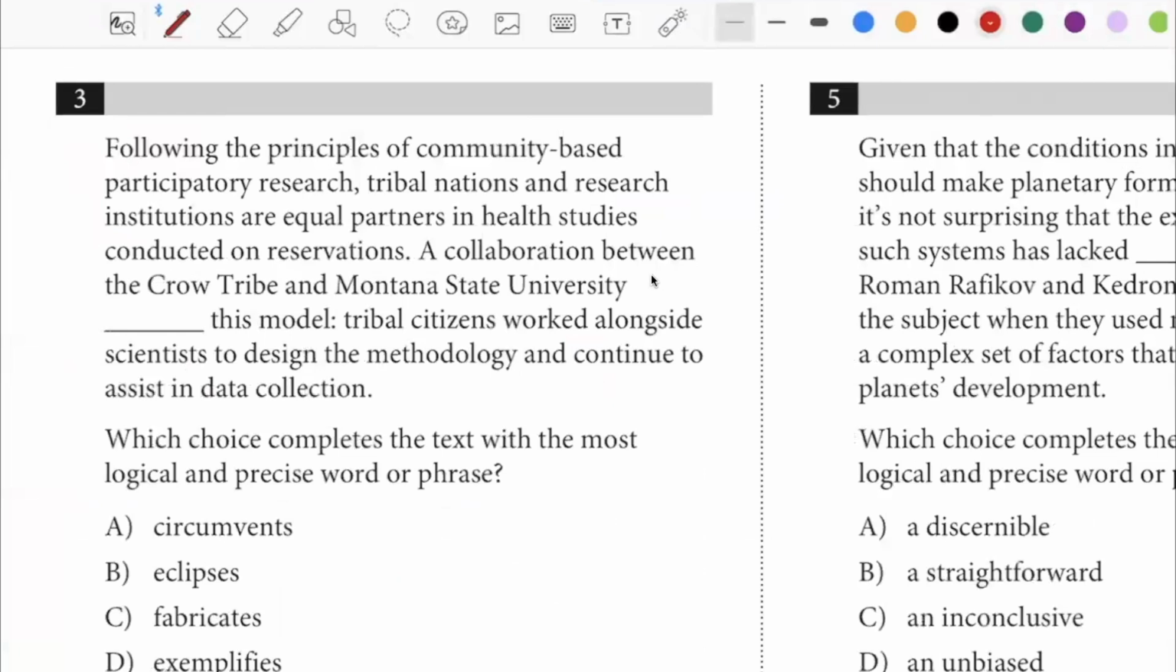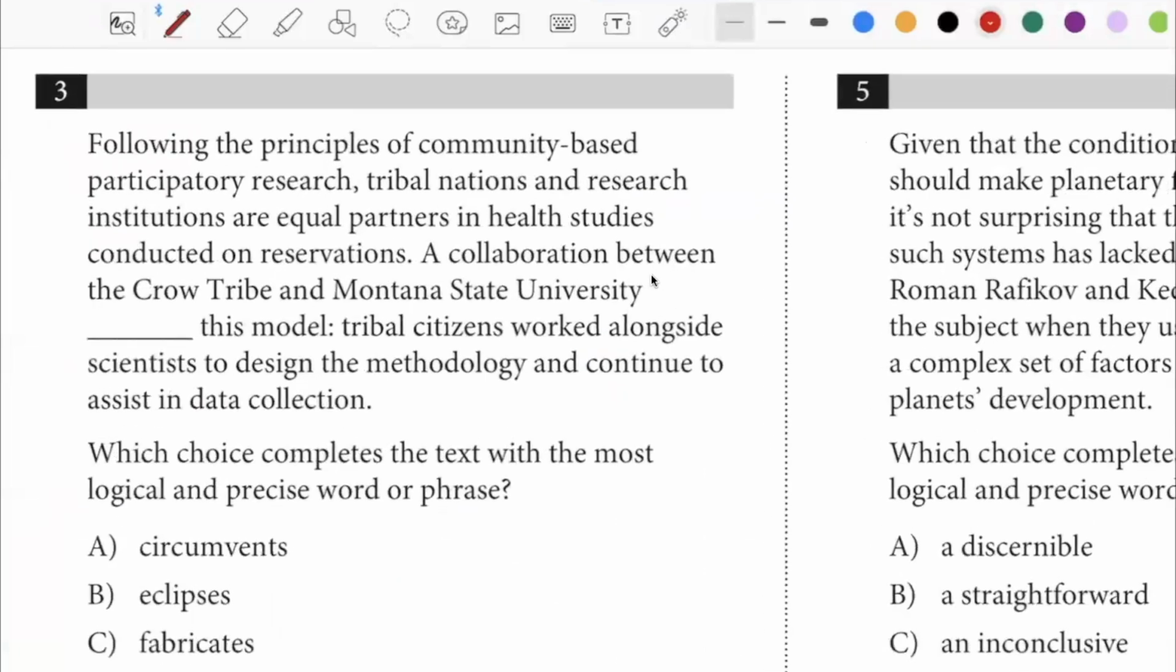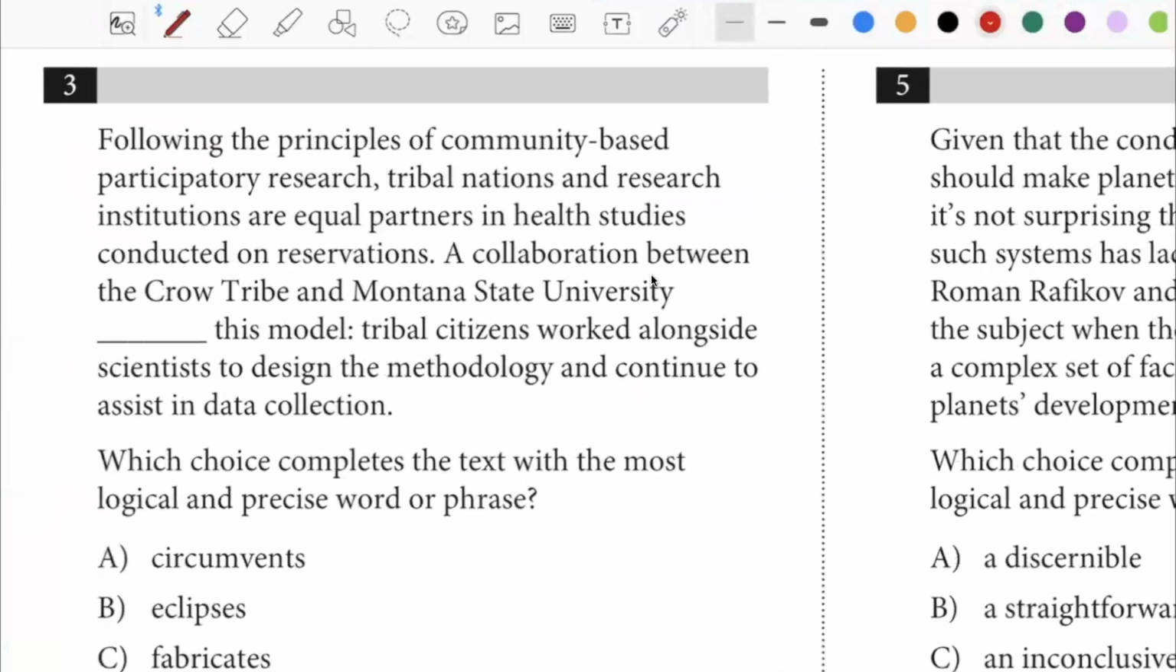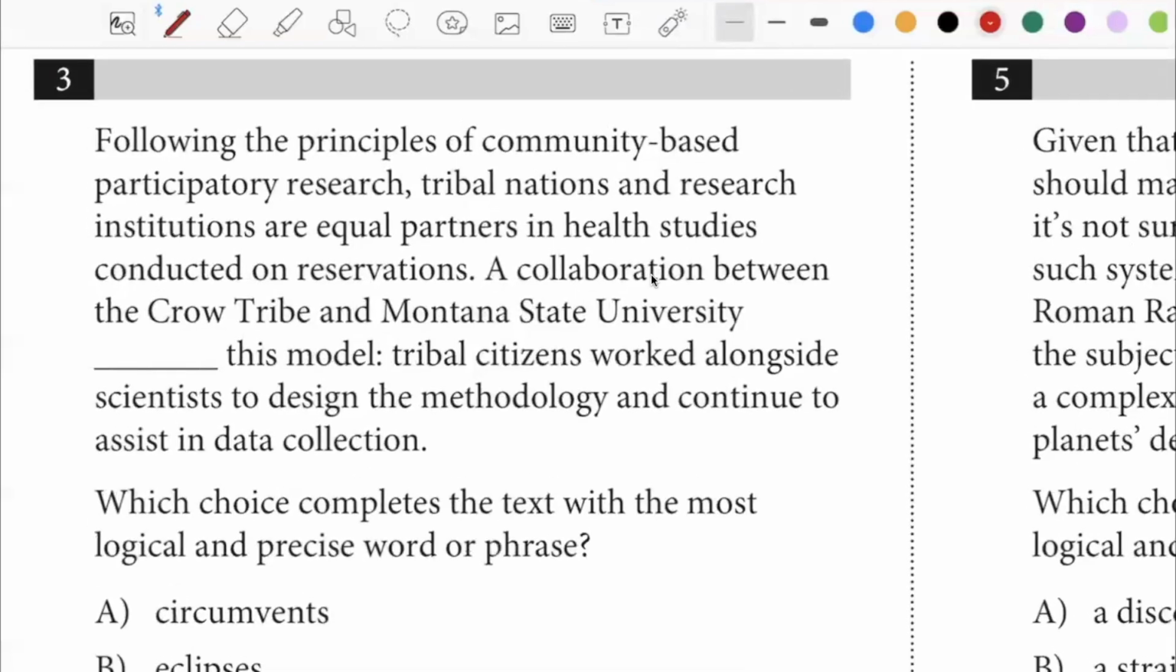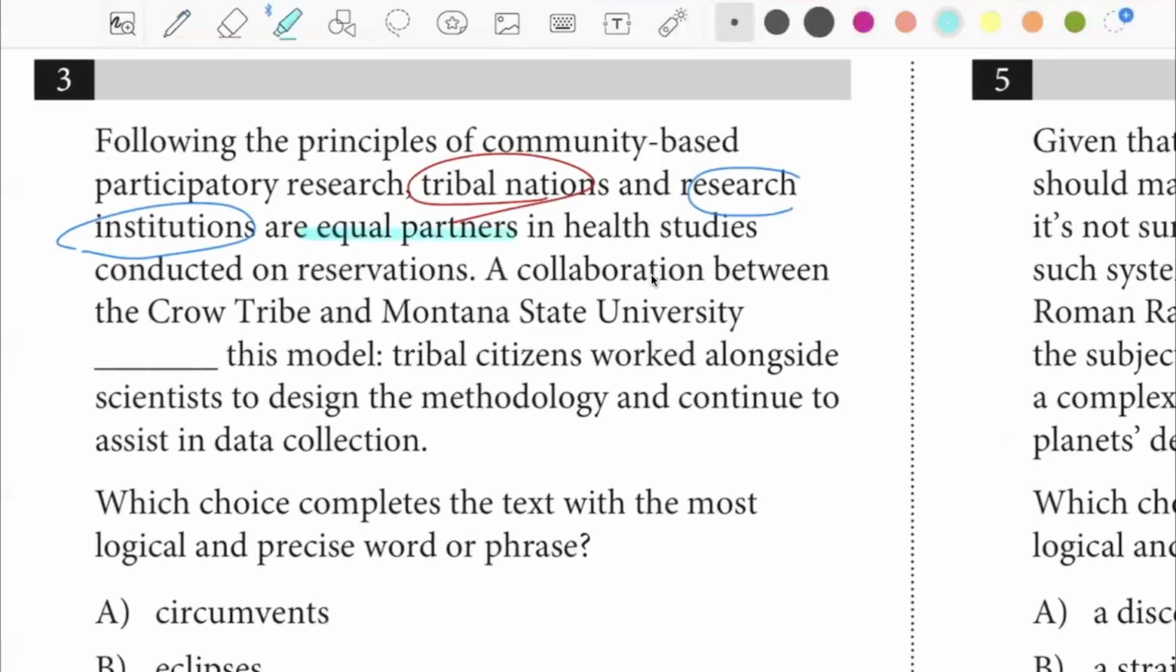Following the principles of community-based participatory research, tribal nations and research institutions are equal partners in health studies conducted on reservations. A collaboration between the Crow tribe and Montana State University something this model. Tribal citizens worked alongside scientists to design the methodology and continue to assist in data collection. Okay, so what do we need to pay attention to? Tribal nations and research institutions. They're equal partners. Now, how is that concept evident in the following sentence? Collaboration, right?